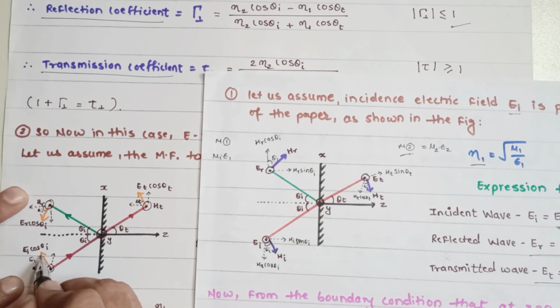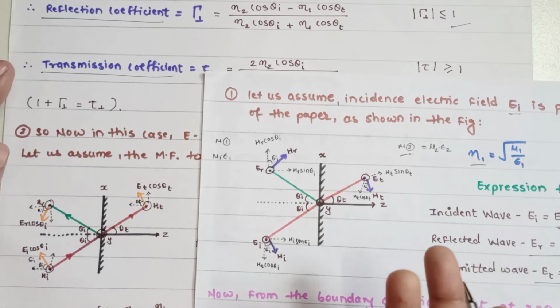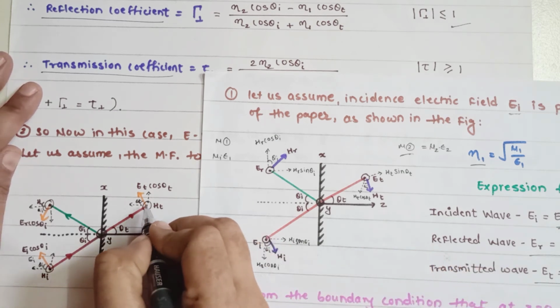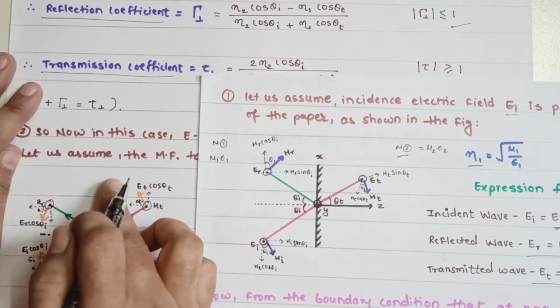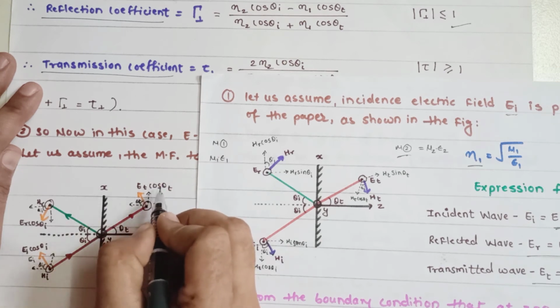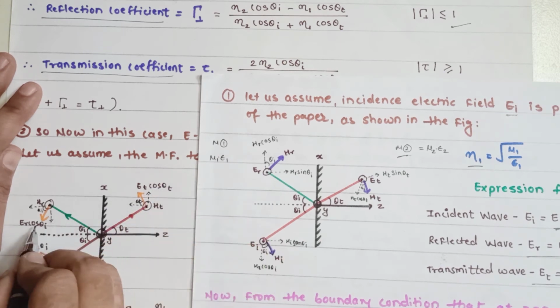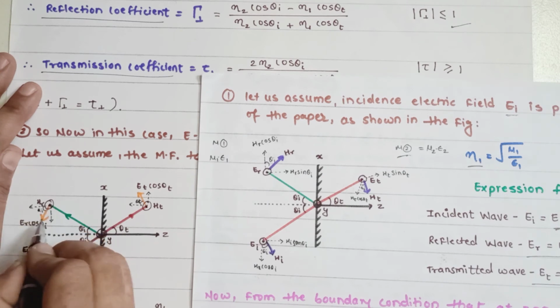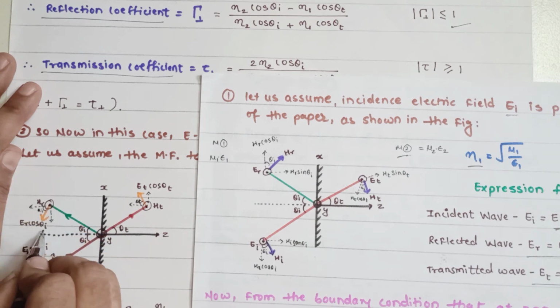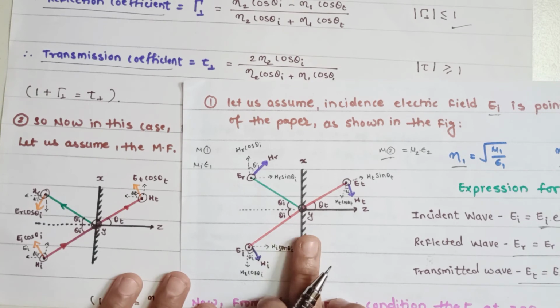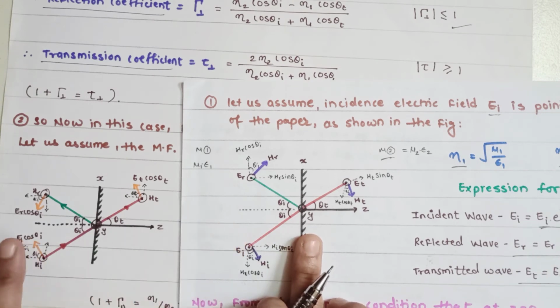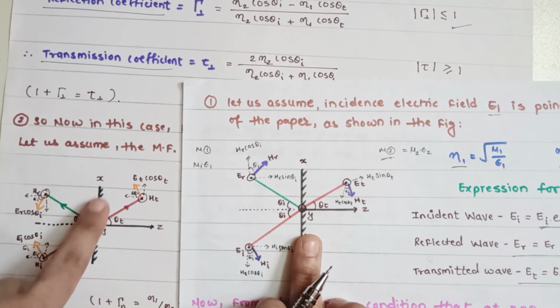So now this E vector I am going to resolve into two components. One will be EI cos theta I, whereas the other one will be EI sin theta I. Similarly here also, this E vector I am going to plot exactly parallel with the plane of the incident, and on the vertical horizontal line you will get ET cos theta T. Over here also I am going to resolve this E vector into two components, and you will get here ER cos theta I. Okay, so exactly different. See, in the first, these are the electric field perpendicular polarization, and these are electric field parallel to the plane of the incidence.